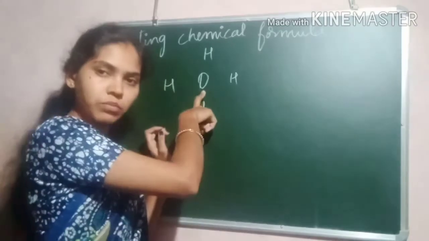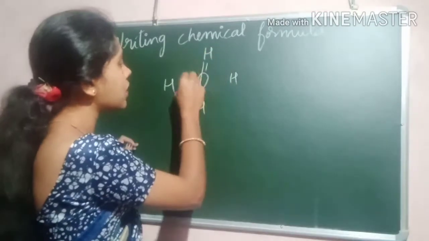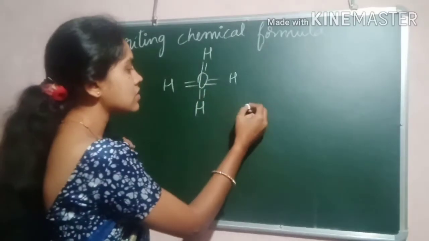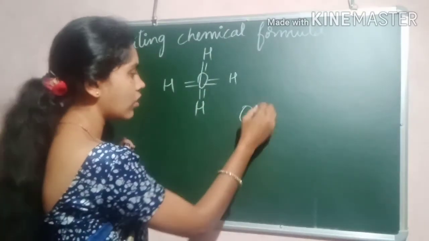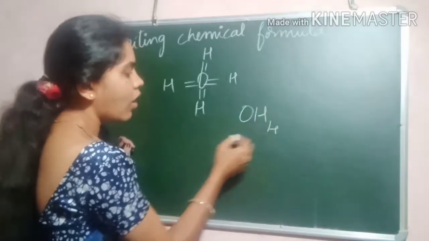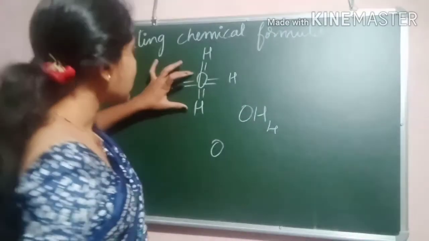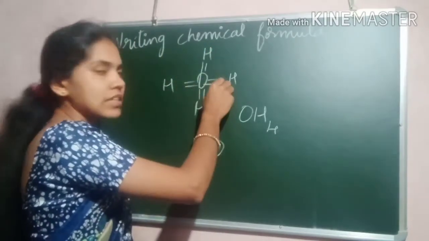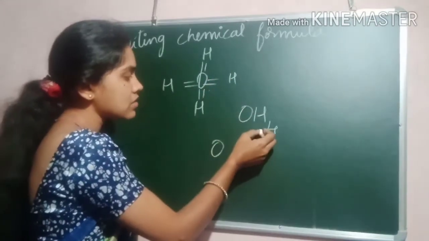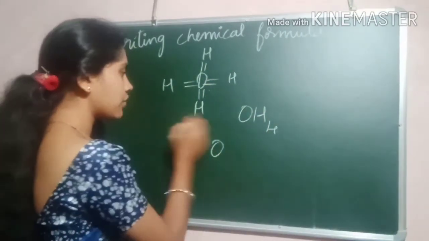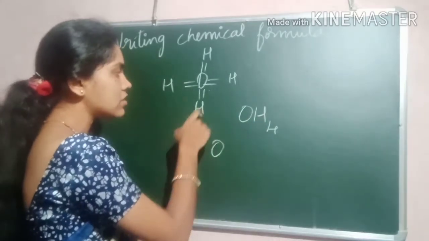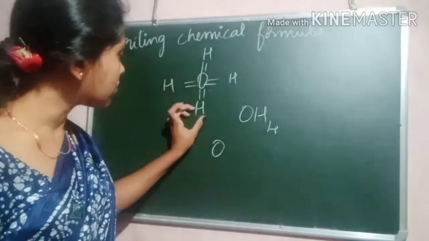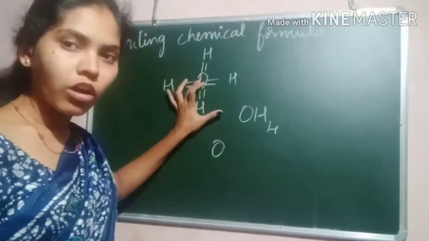To understand how to write the chemical formula of a compound, they have given one example. Human beings are caught by this octopus. Four human beings are caught by this octopus, so I can write the formula as OH4. The capacity of the octopus is holding 4 people, so the valency of the octopus is 4, and the valency of a human being is 1 because each is caught by one octopus.